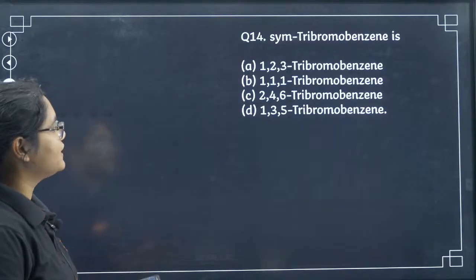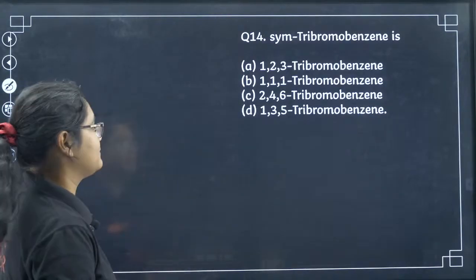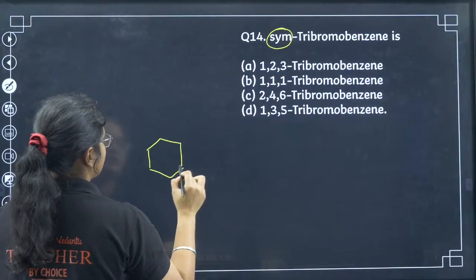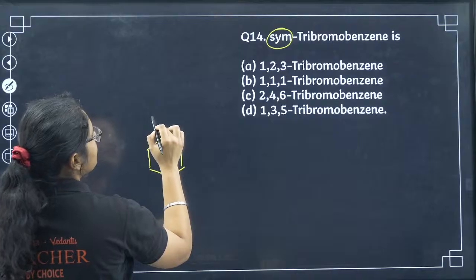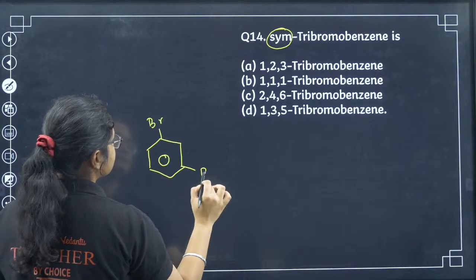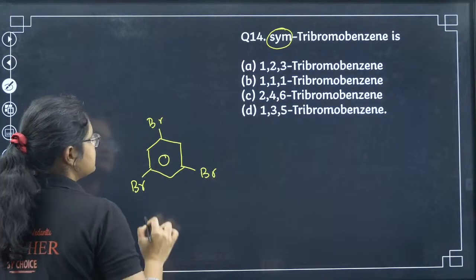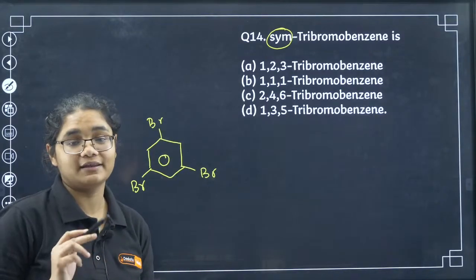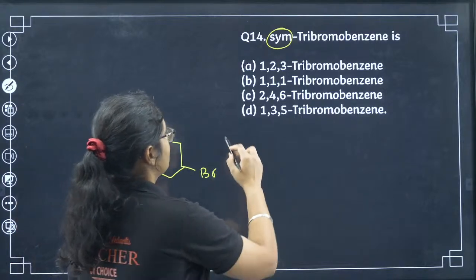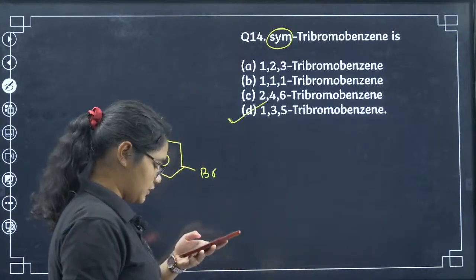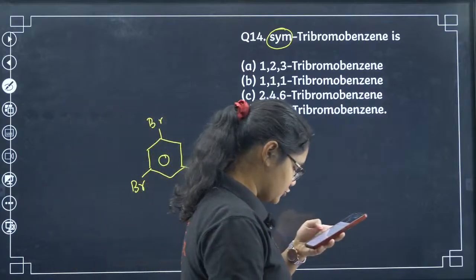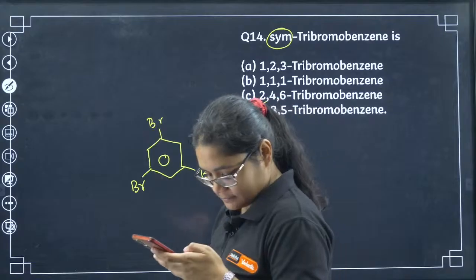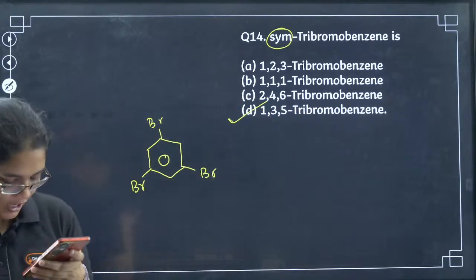Yes, the 14th one: sym-tribromobenzene is... Sym means symmetrical. Which of these is symmetrical? Let me just tell you the answer for this one. If this one is there, we call it sym-tribromobenzene. So what is the name of this compound? 1,3,5-tribromobenzene. Those who have not seen, please correct it. 14D is the answer. Saundarya Creative has given the correct answer for this question. Yes, Mohammed, Ammu, Avishkar, all of you are correct.